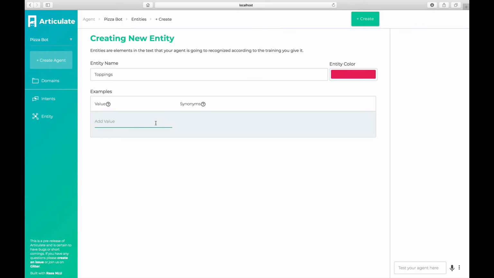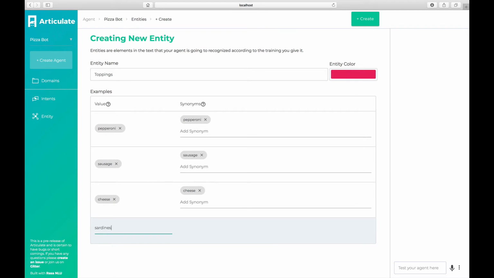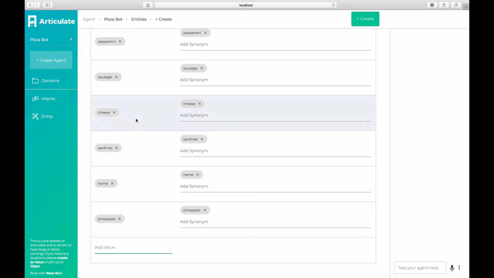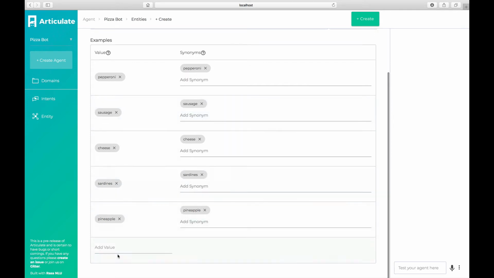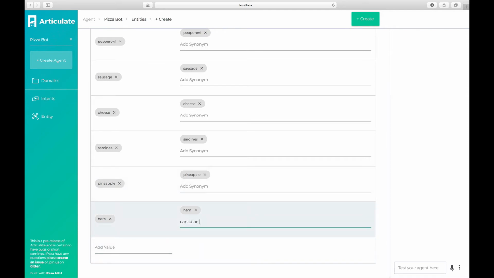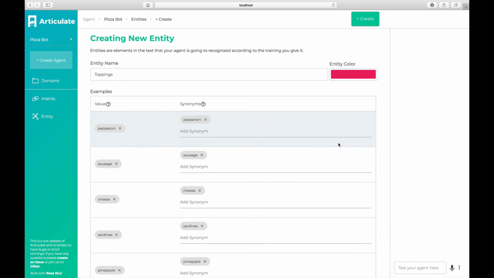In the values, we're just going to provide common topping examples, if I can spell: pepperoni, sausage, cheese, sardines, ham, pineapple. Not ham. Ham. You can also provide synonyms. So ham might also be called Canadian bacon. So we'll add that as a synonym. Okay, so now that we have that done, we're going to go ahead and create that entity.